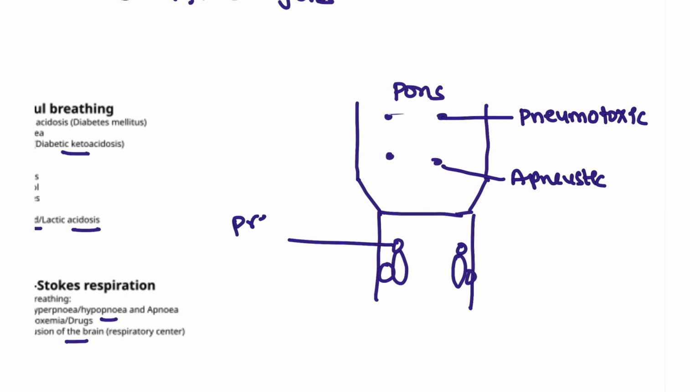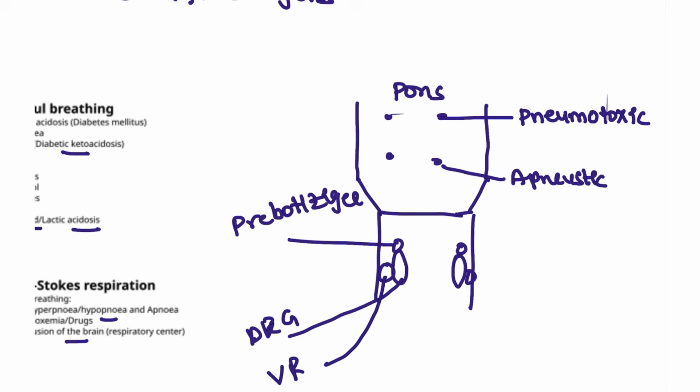This is the pre-Botzinger. This is the DRG, and this is the VRG.